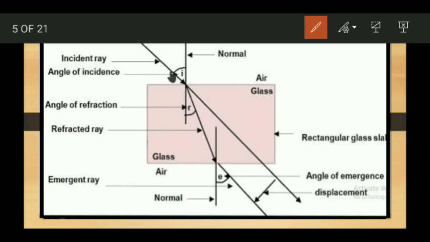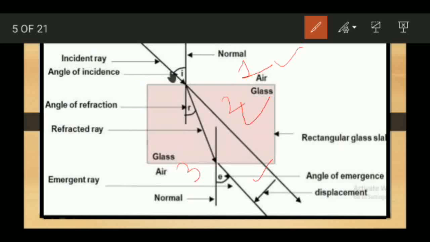You can see here is a glass slab, made up of glass. Here it is air around the glass. This we can label as medium 1 because it is air. It is medium 2, glass, and it is medium 3, again air.